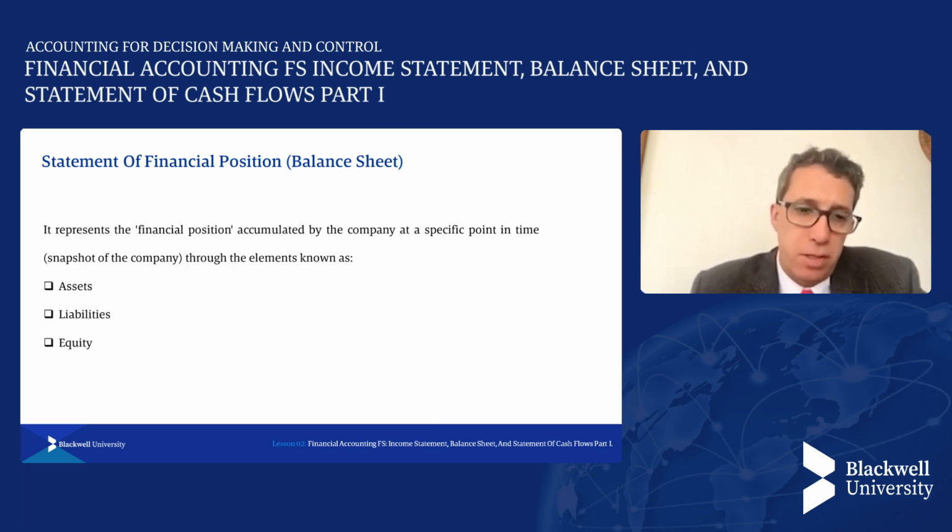So, specifically addressing the financial position statement, commonly referred to as the balance sheet, we need to understand that it represents the accumulated financial situation of the company or organization at a specific point in time. That's why we say it's a snapshot.